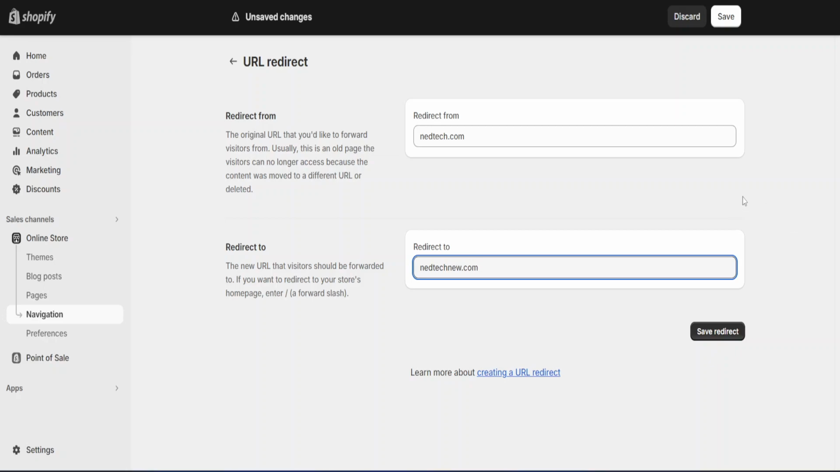changes for you. And that's how you create a URL redirect in Shopify in 2024. I hope this was useful.